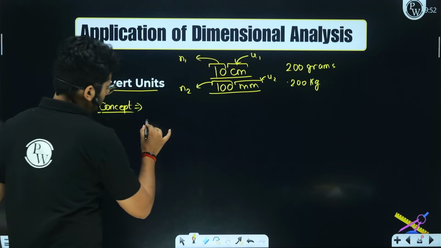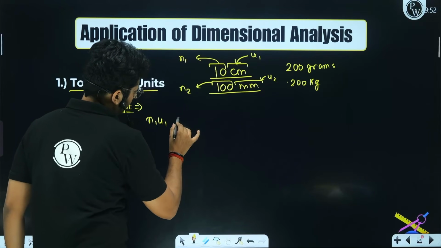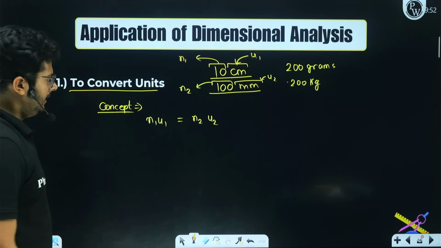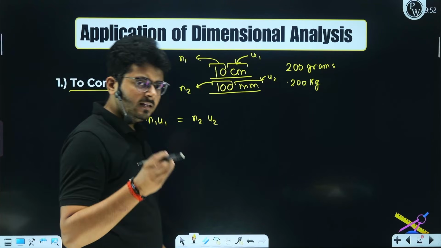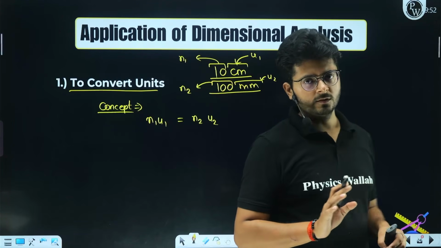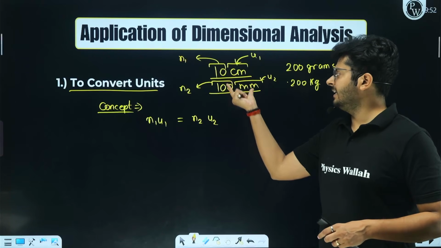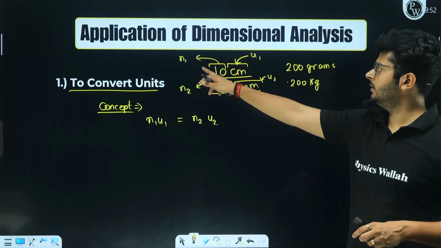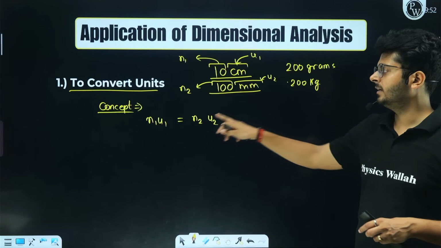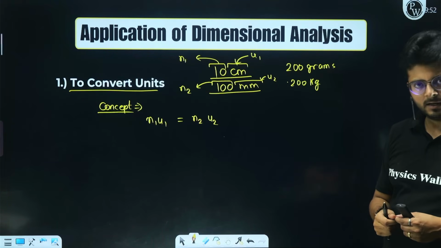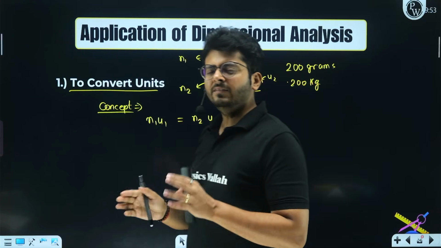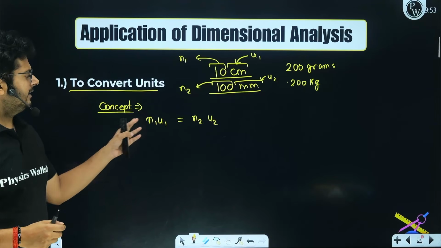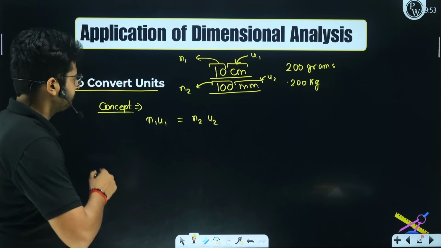But if I talk about N1 U1 and if I talk about N2 U2, they are going to be the same. Yes or no? This 10 centimeter and 100 millimeter are representing the same thing. This whole N1 U1 and this whole N2 U2 are representing the same thing. I believe the idea is very clear. Even when the unit is converted, they represent the same thing, right?